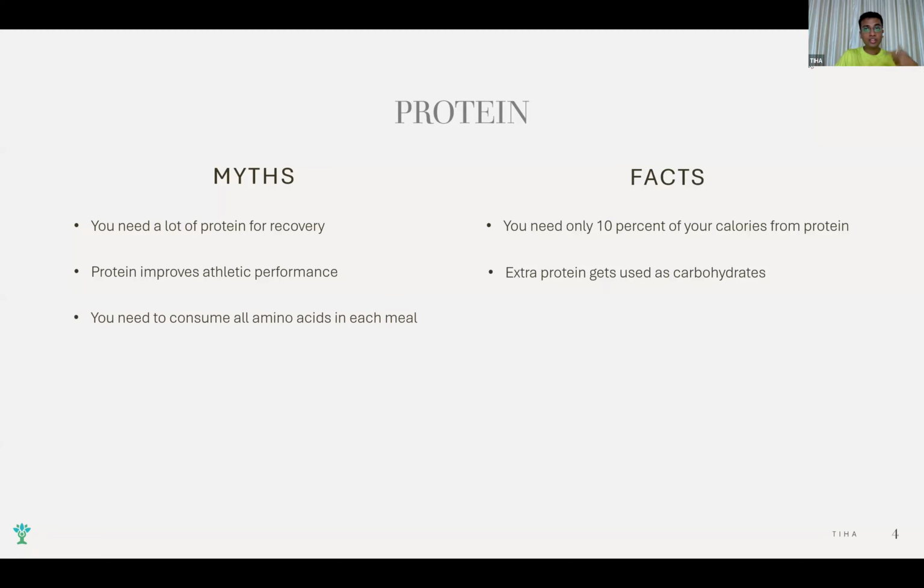Third, as I said, there is another perception that you need to consume all essential amino acids in one meal. The 9 essential amino acids, as Mukesh said, doctors say that in every meal you need protein. This again is a myth. This is a very important thing to understand that there are pools of amino acids. The 9 essential amino acids have certain pools that are stored in the liver and which can be used for several days. Now suppose you just ate a meal which is, I am assuming, a plant source of protein which is incomplete. Yes, 100% it is incomplete. It is not a complete source of protein, but those amino acids will be stored in the body.